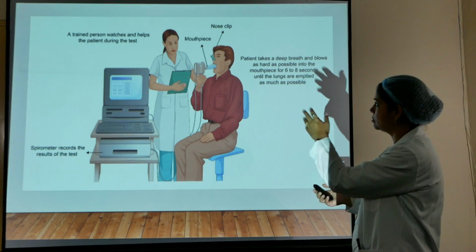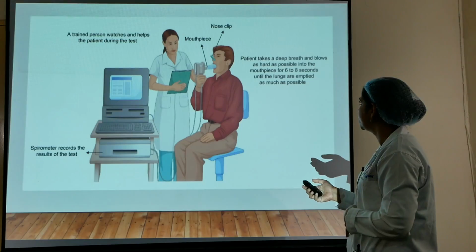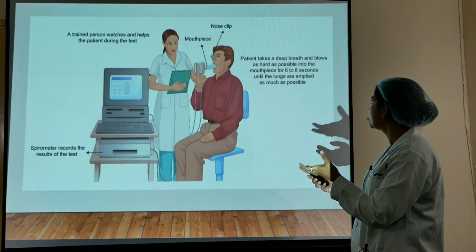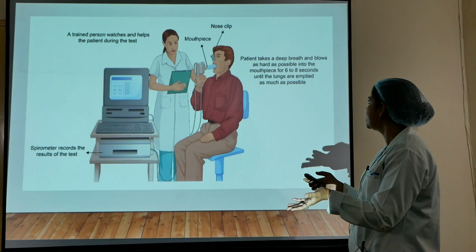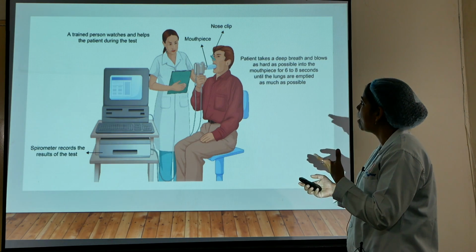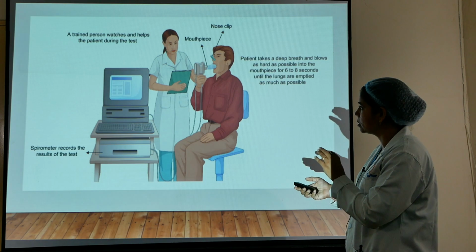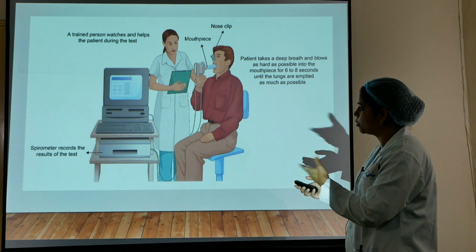Now this is a photograph showing how spirometry is ideally done. The patient takes a deep breath and blows as hard as possible into the mouthpiece for 6 to 8 seconds until the lungs are emptied as much as possible. And a trained person or a nursing staff who is qualified watches and measures the spirometric recordings.